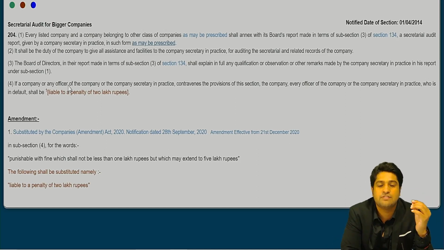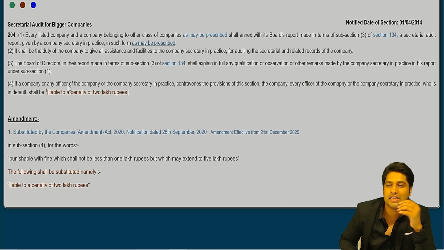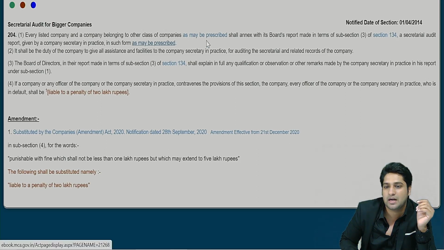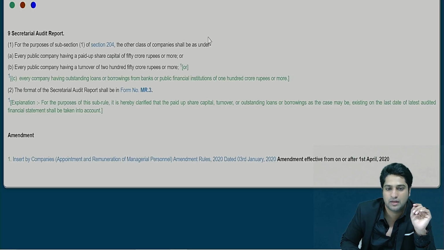Four subsections. The very first subsection says every listed company and every other company belonging to the class as may be prescribed. Now under which rule will you find the prescribed class? Rule 9. So when I click on as may be prescribed, rule 9 will open up.